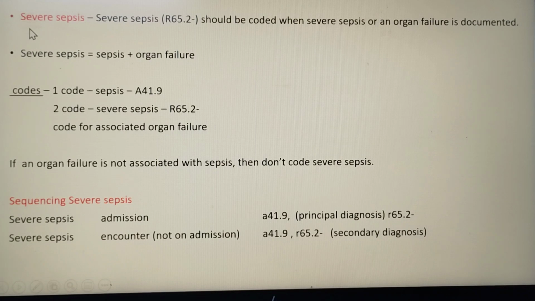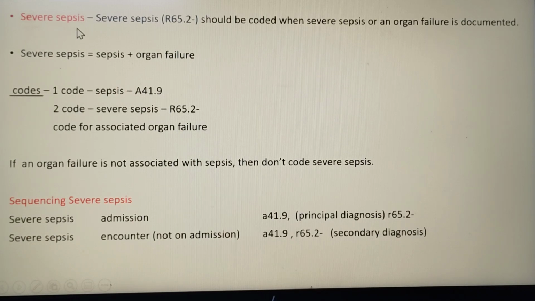Next, the second stage, severe sepsis. The R65.2 category should be coded when there is documentation of severe sepsis or an associated organ failure with sepsis. So severe sepsis means sepsis with organ failure. This is the second stage of sepsis. So what are the codes we have to code? First we have to code the sepsis.